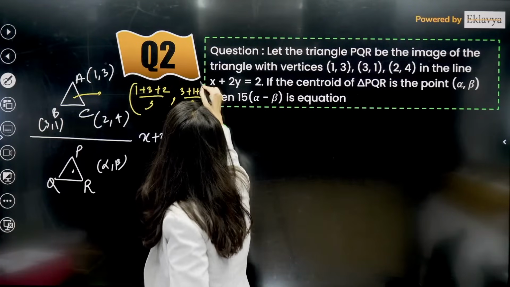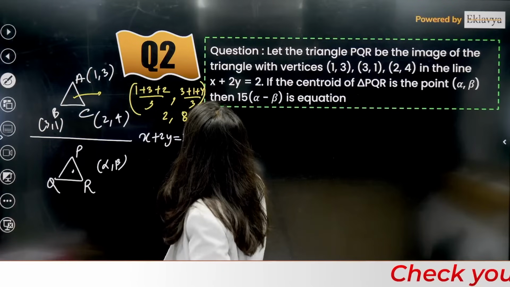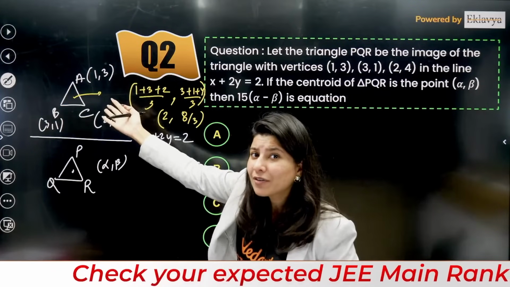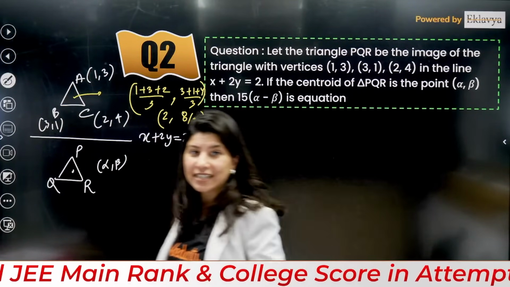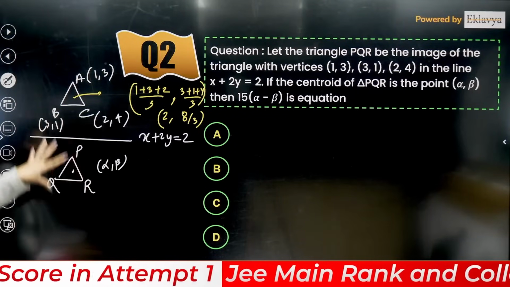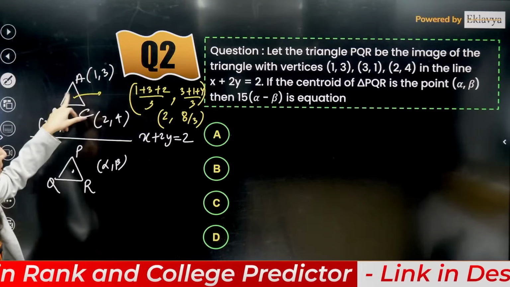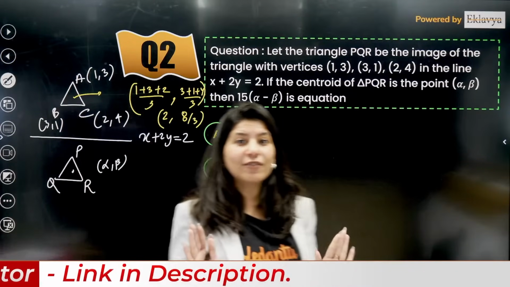Correct? So the centroid, can anybody tell me, will be (2+4+5+6+7+8)/3... of this triangle. But we are not interested in the centroid of this triangle. We are interested in the centroid of this triangle. So obviously, everything on this triangle will be exactly the image of this triangle about this line. So we just need to calculate the image of (2, 8/3) about this line. Do you know the formula for image?